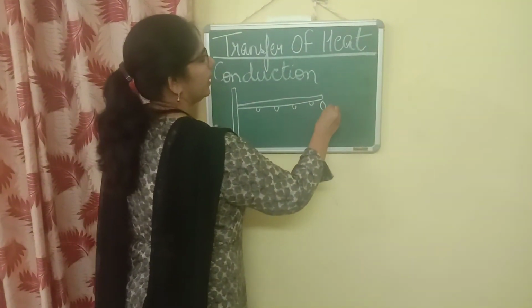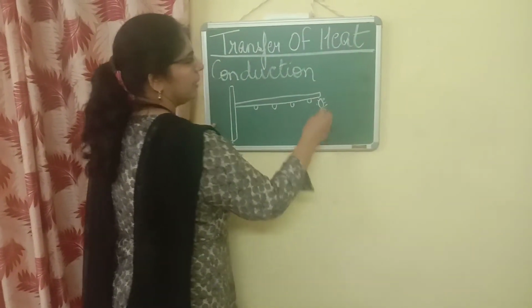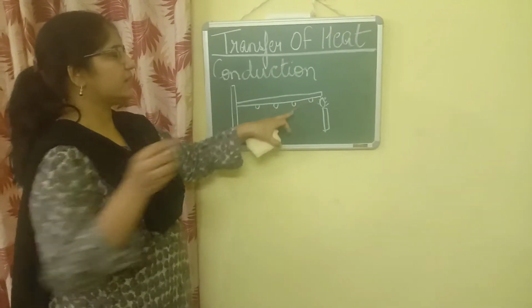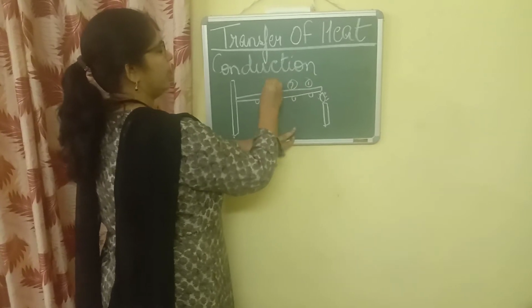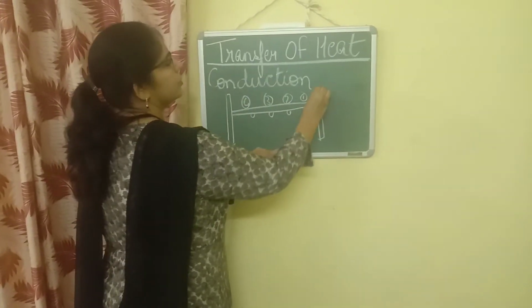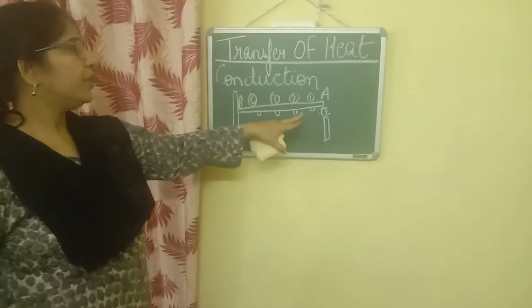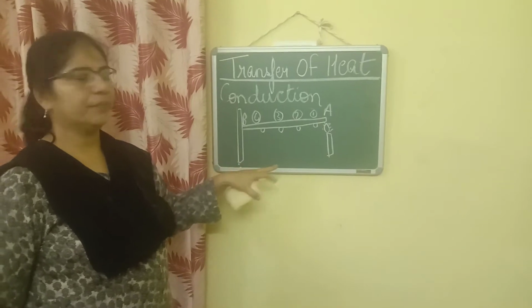Here I am putting a candle and I am burning this iron rod. So according to you, children, which wax? See, we can number the wax: 1, 2, 3, 4. And this is the A end of the rod and this is the B end of the rod. According to you, which wax will melt first?